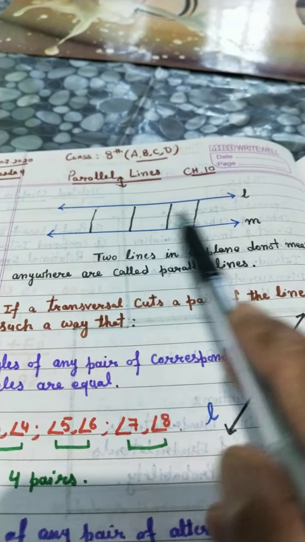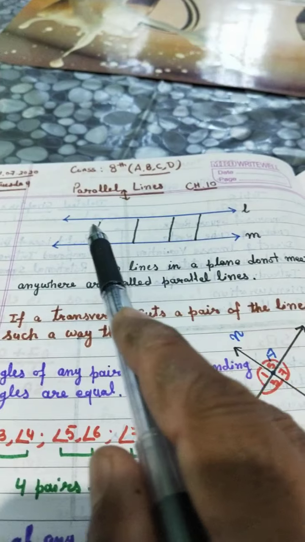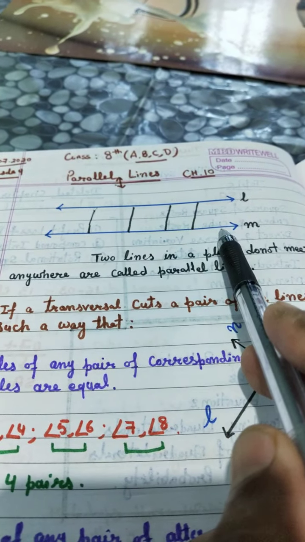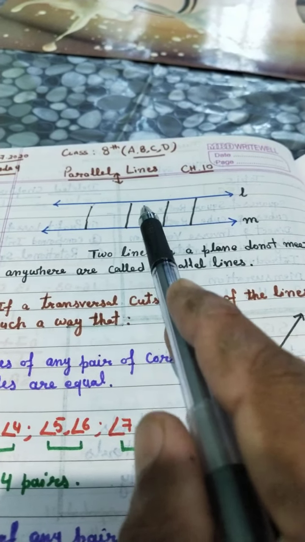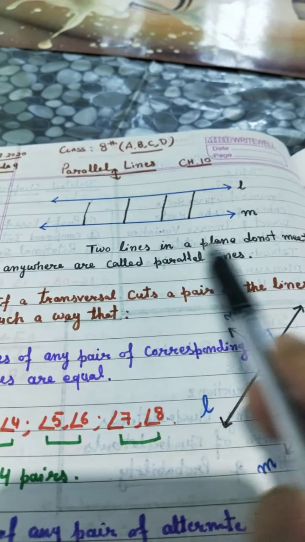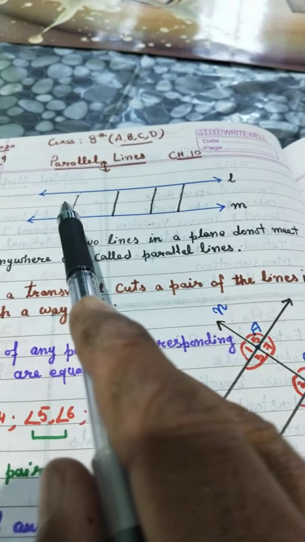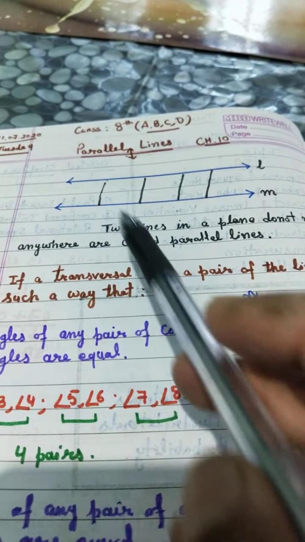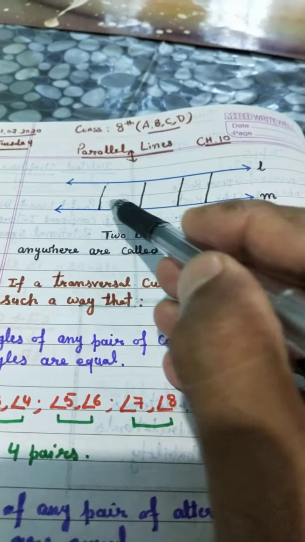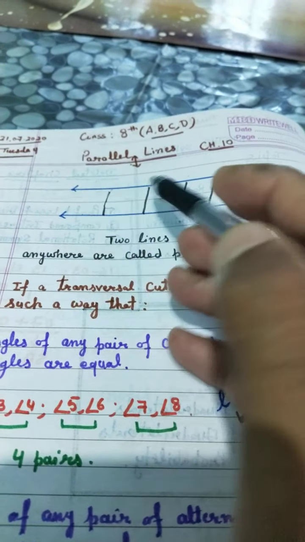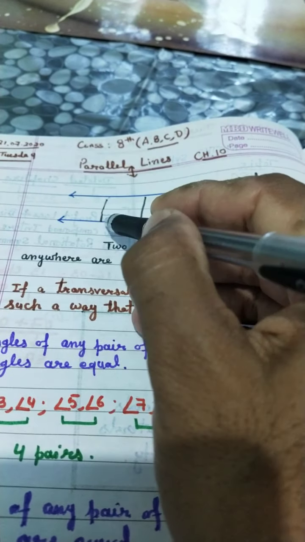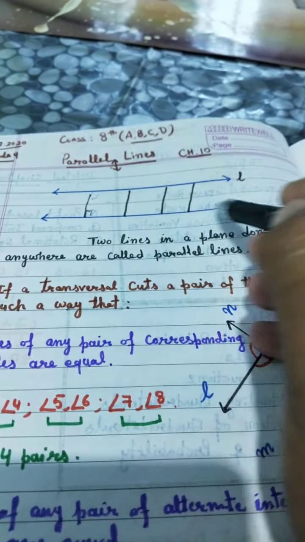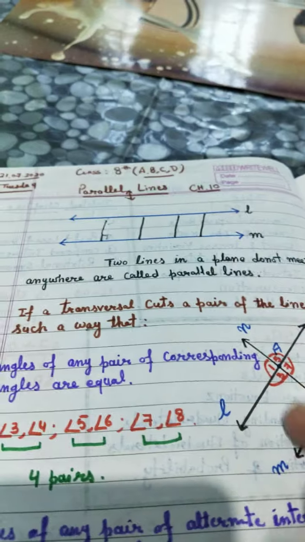What do you mean by parallel lines? Two or more lines which do not meet anywhere, either 2 lines, 3 lines, 4 lines, and so on. If these lines do not meet anywhere, they are called parallel lines. And the perpendicular distance between 2 parallel lines is the same everywhere. Perpendicular distance means the angle is 90 degrees.